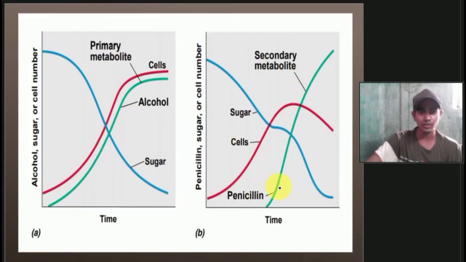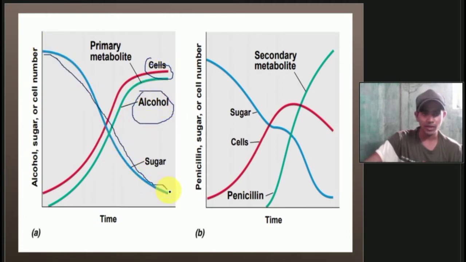This is the graph of primary and secondary metabolites. You can see how the cell is growing, and in the same way alcohol production is going on, and there is a decline of sugar. Why? Because microorganisms consume sugar so fast. They derive nutrients and energy from sugars. So if there is growth of microorganisms, there is growth of alcohol. Then this is the secondary metabolite graph, where you can see penicillin, sugar and cell number.